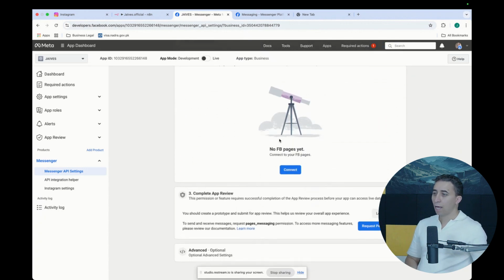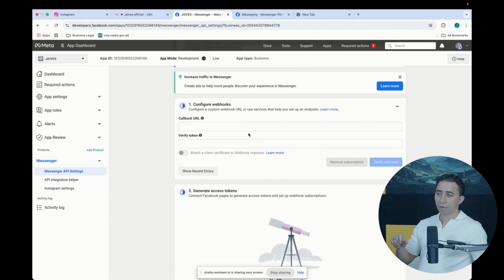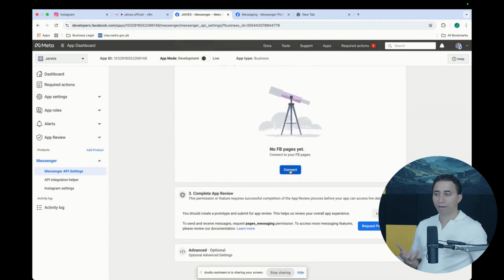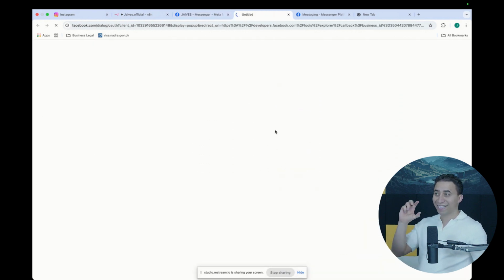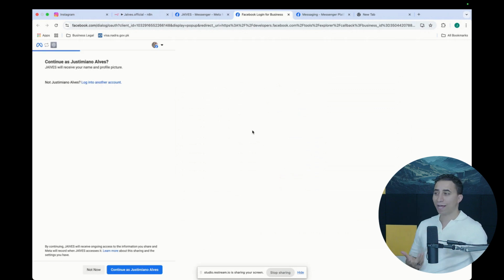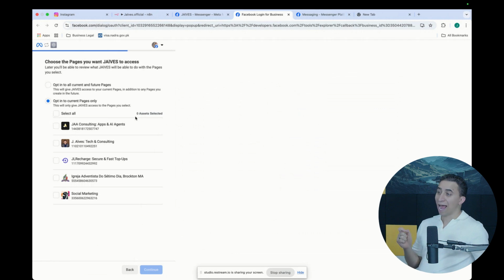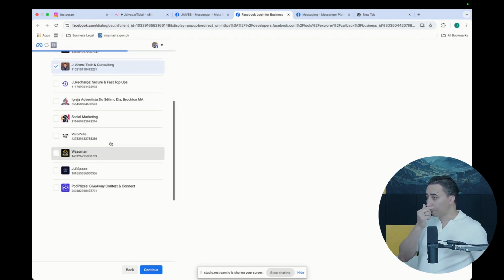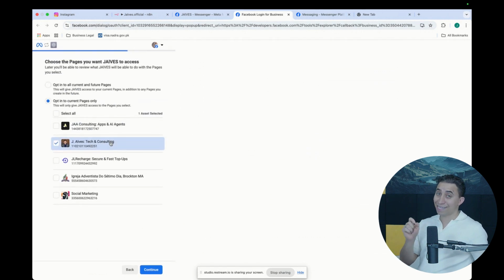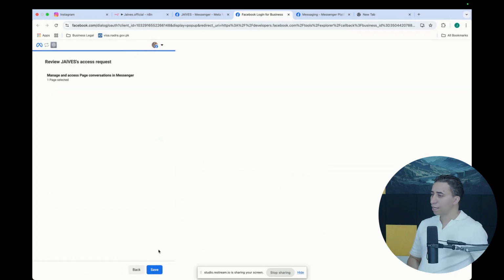One thing that I'm going to do right now is connect which page, okay, which page this app is going to have access to interact with. I know this app, I want to interact with my personal page, like my professional page. I have other pages, but that's going to be the only page I want this app to have access to. And then let's see. I thought it was going to give me Instagram, but it did not. It's fine. Just that page.